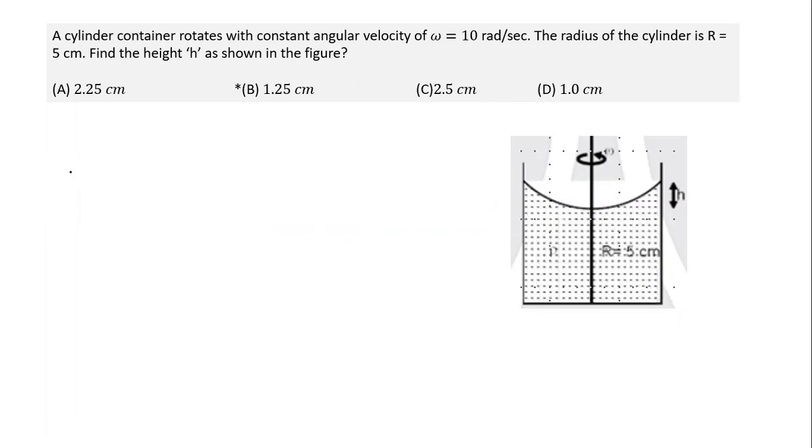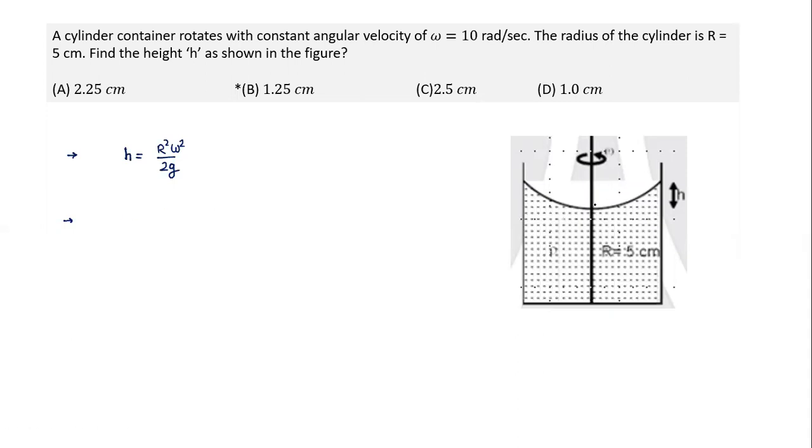Next question. Moment you see the figure, many of you can immediately spot what this question is about. This question is fairly simple. Either we remember the formula, basically, some of you recall it is equal to R square omega square by 2g. And those who do not recall, at least what you should remember is, in case of horizontal acceleration, the slope. What is slope equal to?